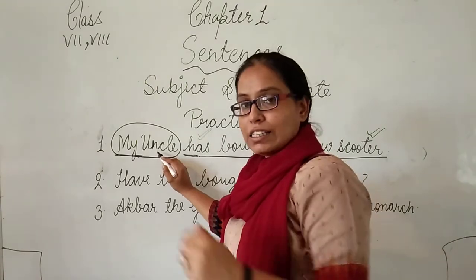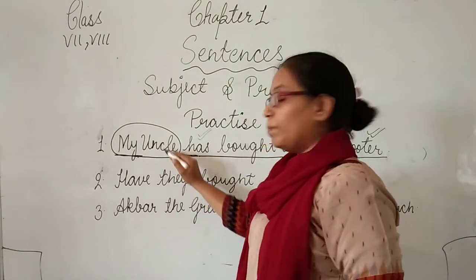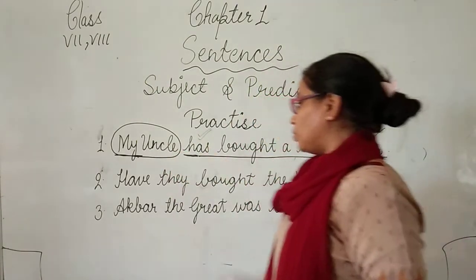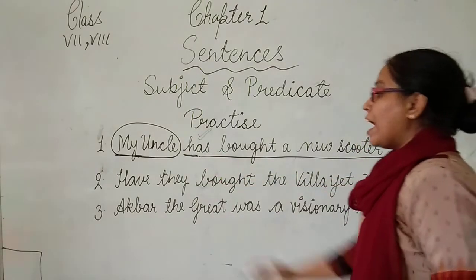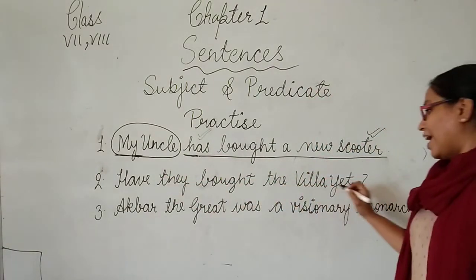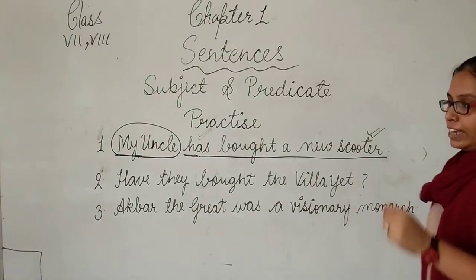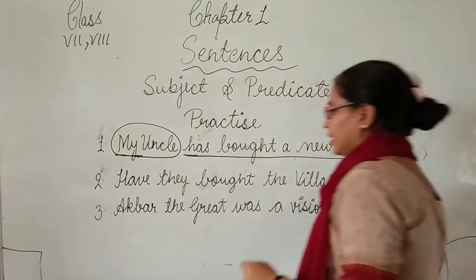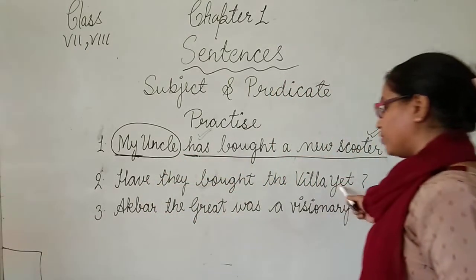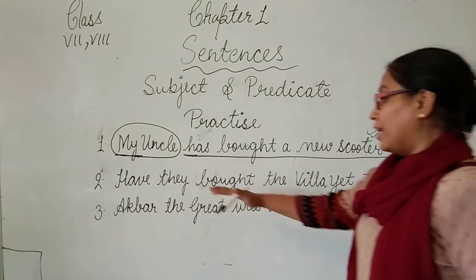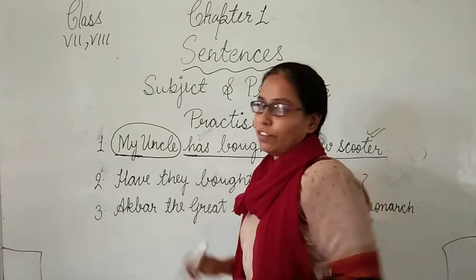So my uncle is here the subject. I hope you get what I am going to teach you. Now come to the next sentence. Have they bought the villa yet? Have they bought a villa yet? It is very difficult to find the subject in this type of sentence. That's why I am bringing this type of sentence to help you identify the subject.